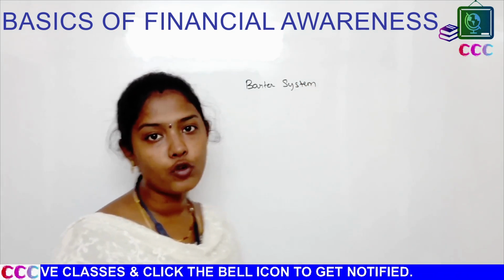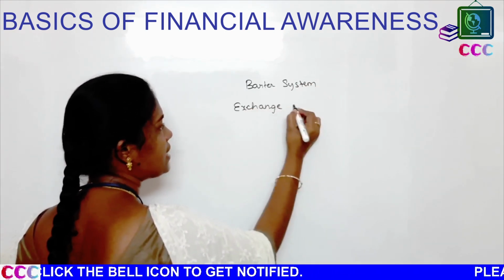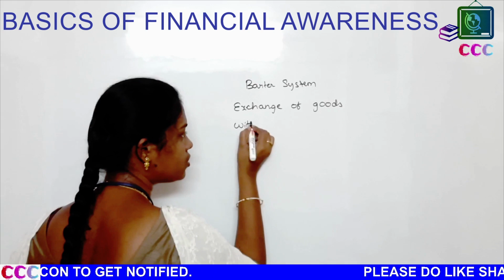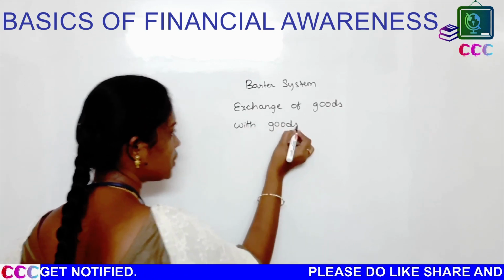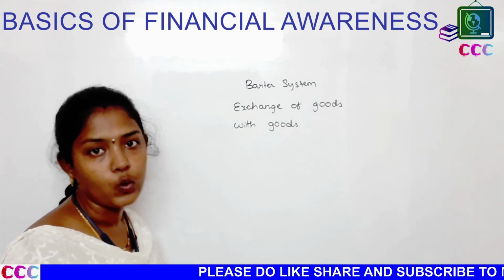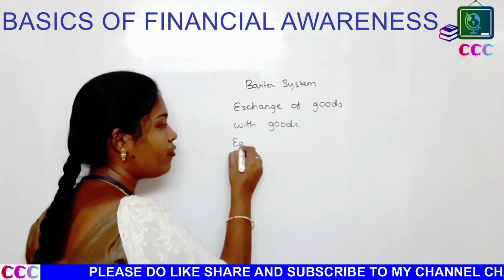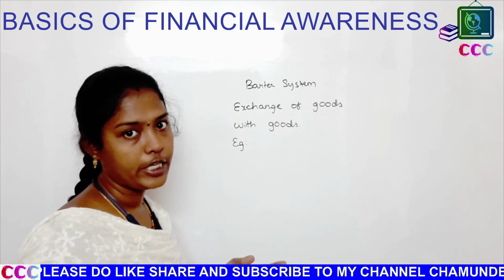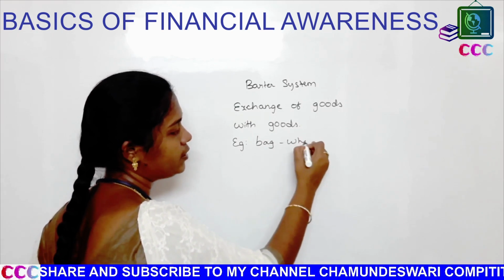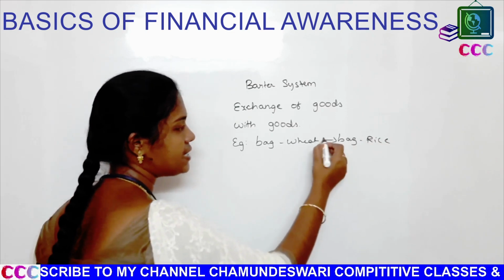or exchanging of goods with goods. So here comes a question: why was the barter system removed? What is the reason for its removal? At the time of the barter system, we could exchange commodities with commodities. We can exchange a bag of wheat with a bag of rice. Yes, the exchange is simpler.